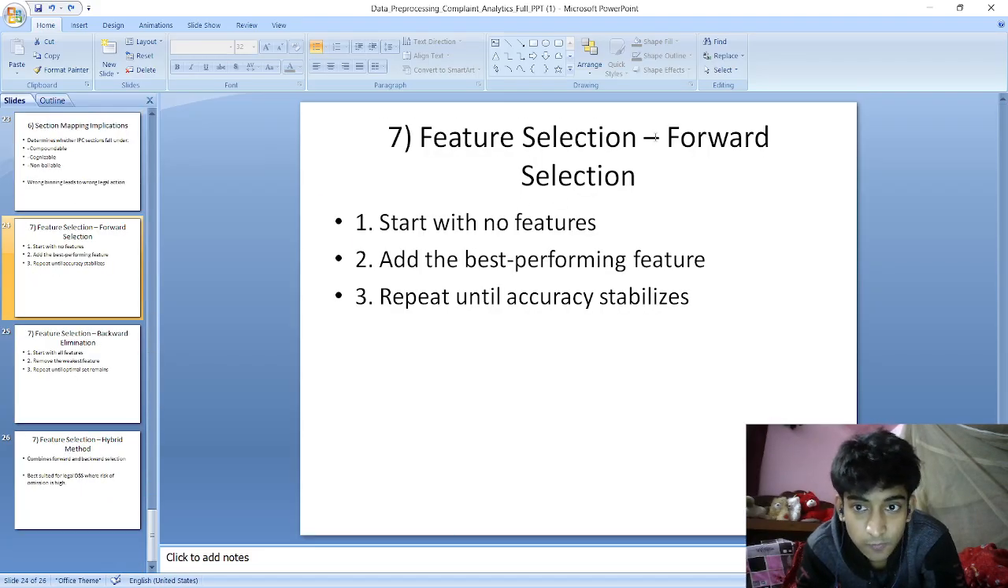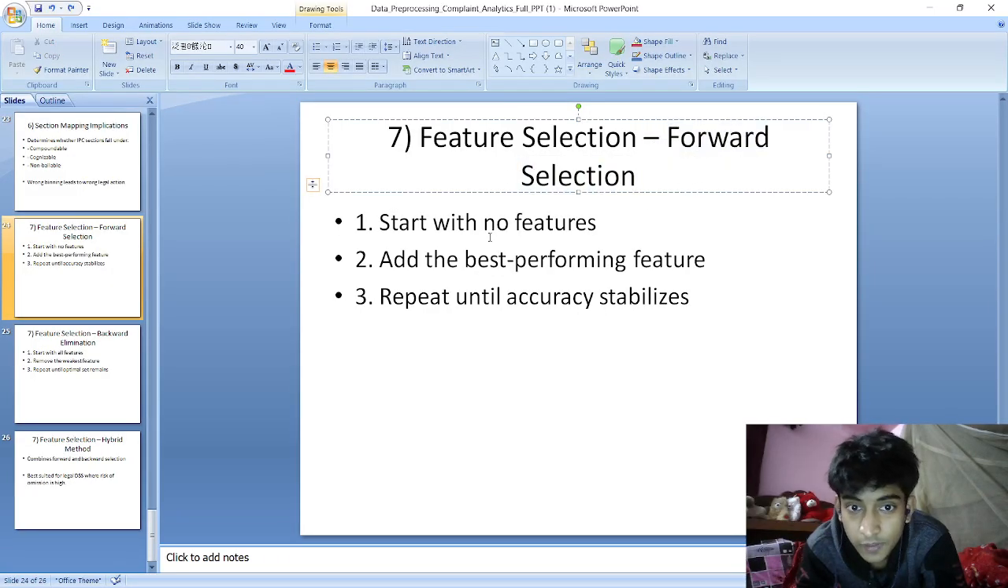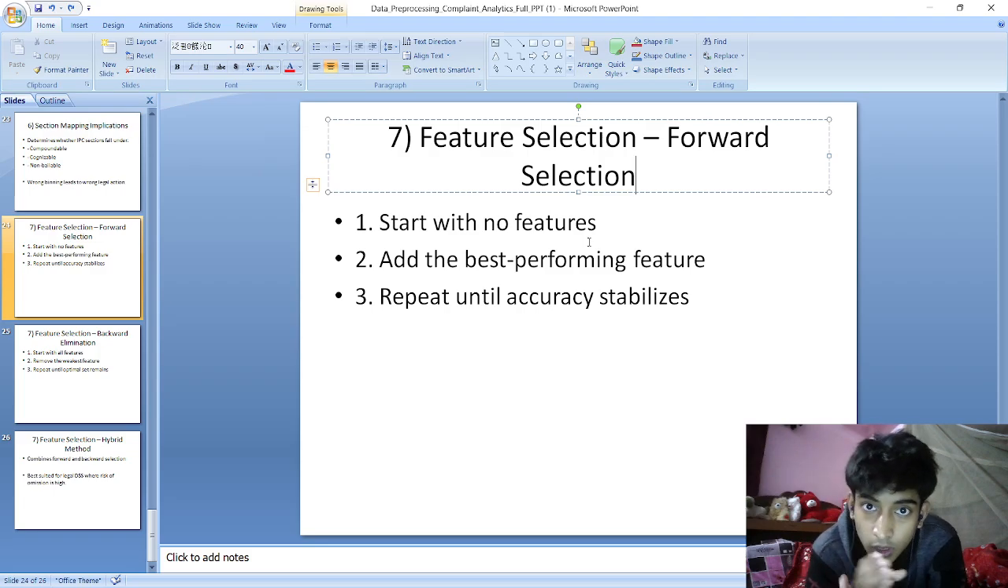First of its methods is forward selection, in which we start with no features, and when we do cross validation or when we train the training data, we start with no features and we see which feature is affecting our prediction more. So we select that best performing feature into our feature set and then we repeat until accuracy stabilizes or until the prediction score does not change, right?